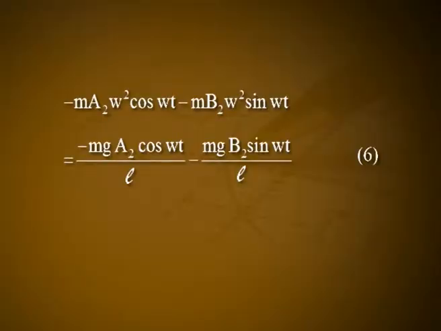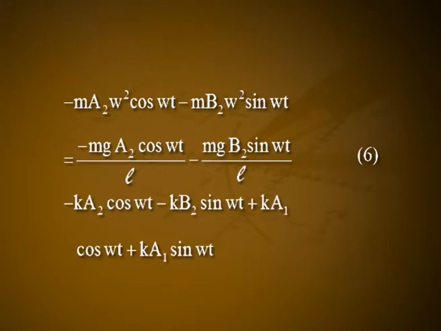Minus m a2 w square cos Wt minus m b2 w square sin Wt is equal to minus mg a2 cos Wt divided by L minus mg b2 sin Wt divided by L minus Ka2 cos Wt minus Kb2 sin Wt plus Ka1 cos Wt plus Kb1 sin Wt. Let it be equation number 6.